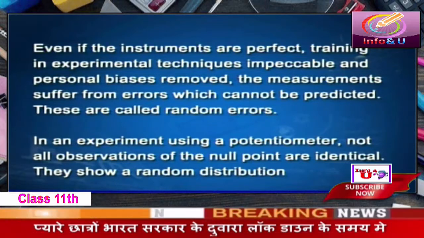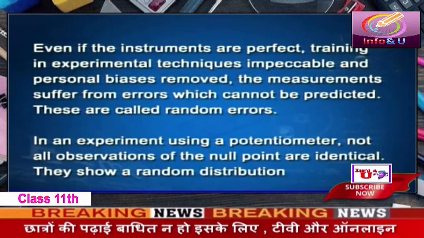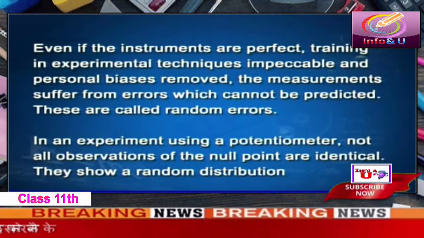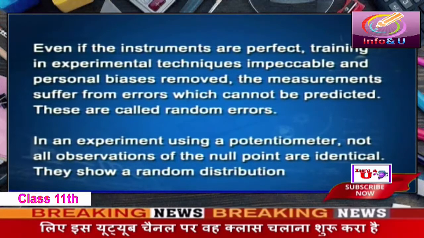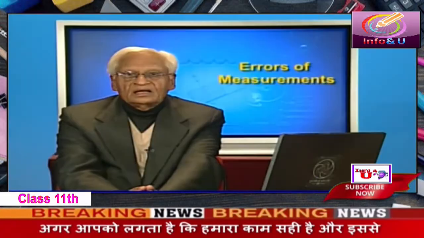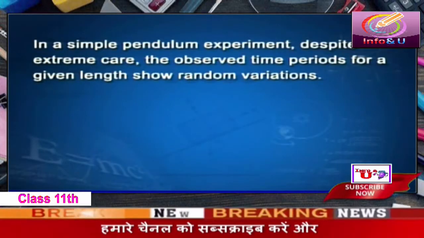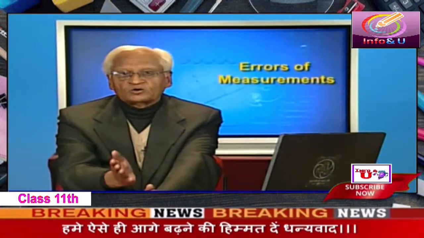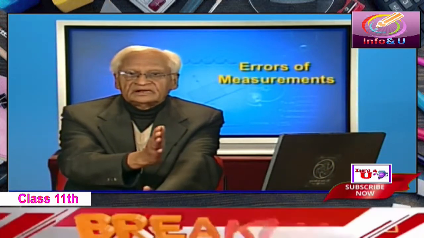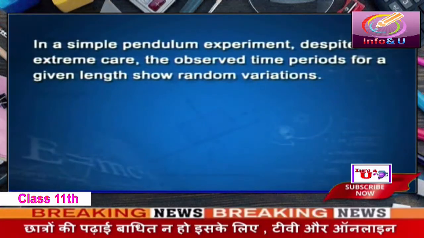Let me give you an example. In an experiment using a potentiometer, not all observations of the null point are identical. They show a random distribution. Sometimes they shift to one side, sometimes to the other side. In a simple pendulum experiment, despite extreme care, the observed time periods for a given length show random variations. The time is not always the same. Sometimes it is less, sometimes it is more.